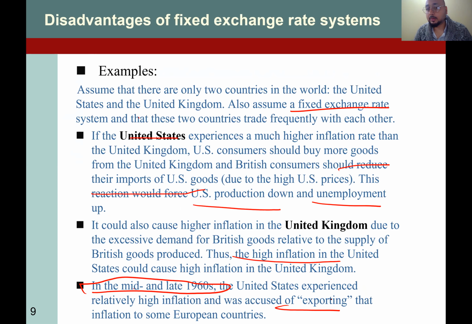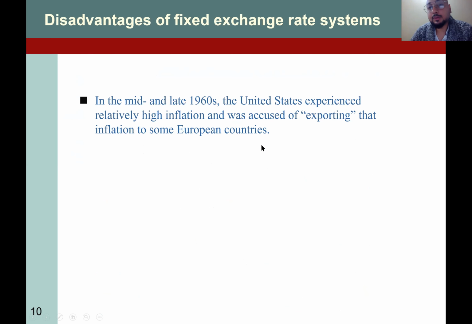And what happened? We are experiencing inflation, right? So in the mid and late 1960s, the United States experienced relatively high inflation and was accused of exporting inflation to other countries, European countries as well.